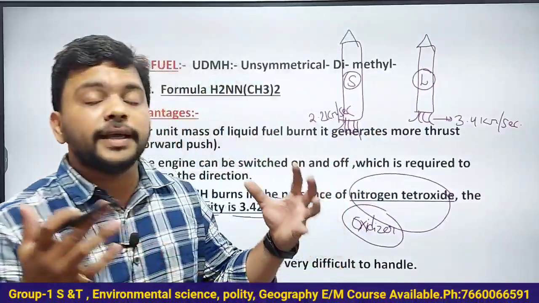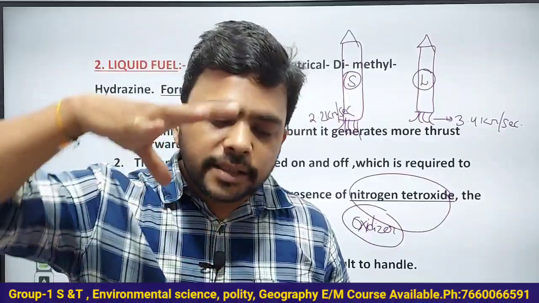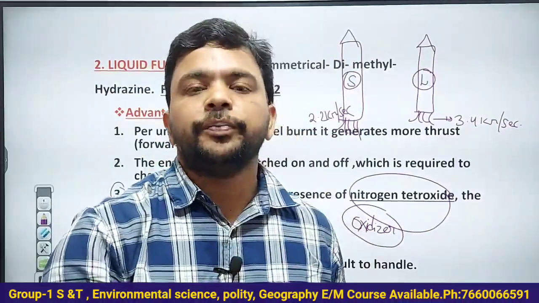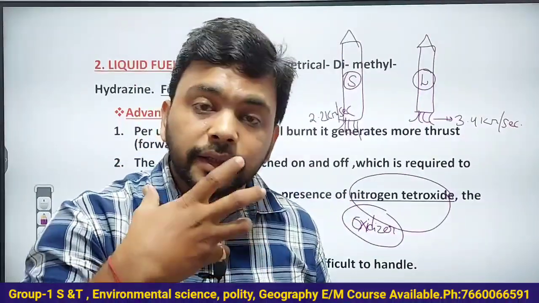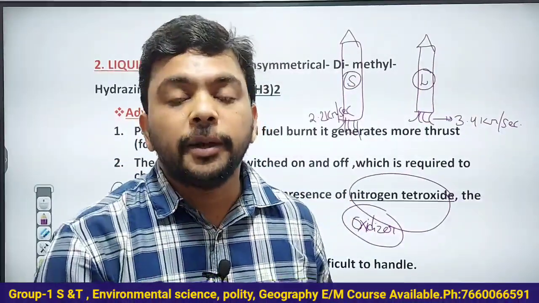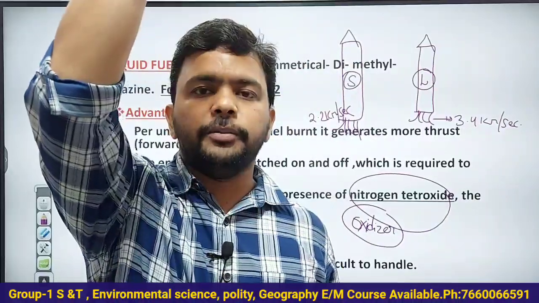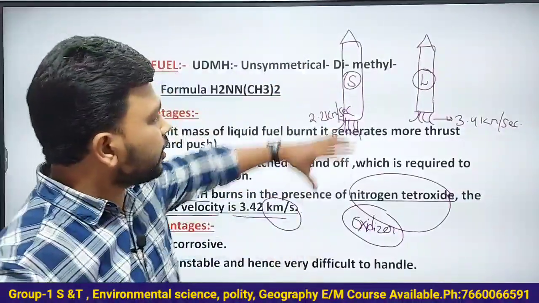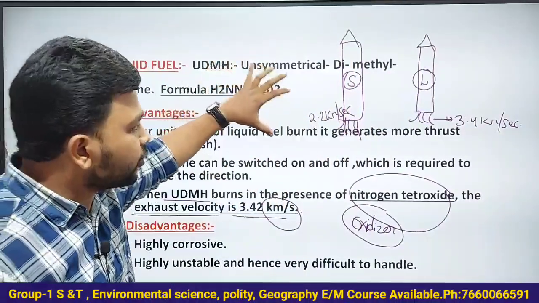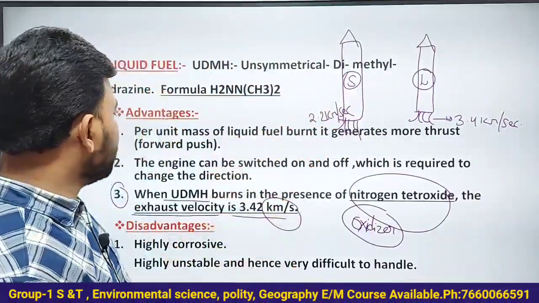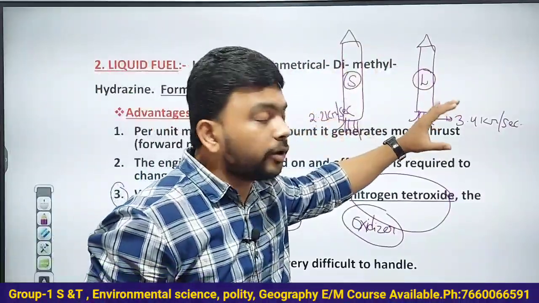Exhaust velocity of gases means what? The velocity of the gases coming out of the rocket because of the burning of the fuel determines the forward push, and because of that the rocket goes up. So that is less for solid fuel and more for liquid fuels. Solid fuels 2.2 kilometers per second, and liquid fuels 3.4 kilometers per second.